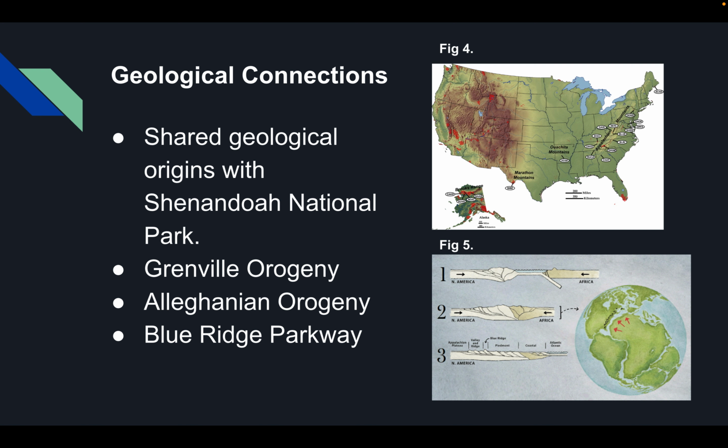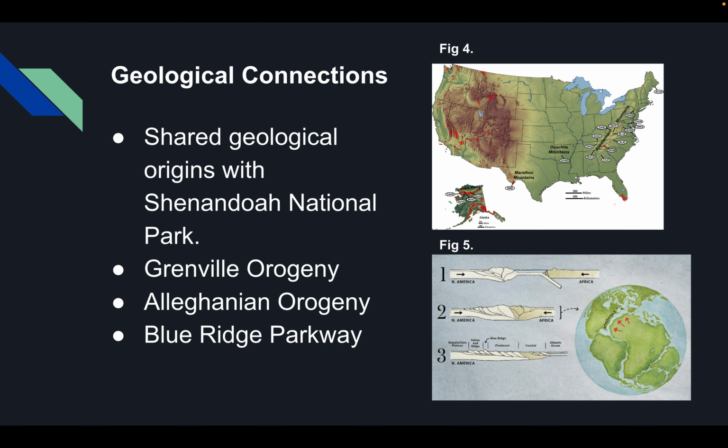Great Smoky Mountains National Park has shared geological origins with a few national parks that are also part of the Appalachian Mountains. According to the National Park Service, the Appalachian Mountains formed during a collision of continents at a convergent plate boundary. North America and Africa collided, and this resulted in the Grenville orogeny about 1.1 billion years ago.